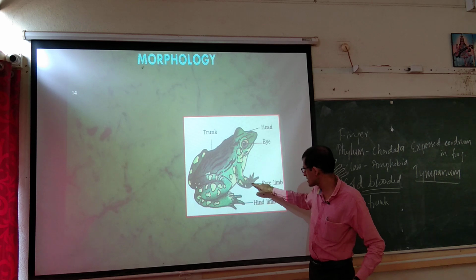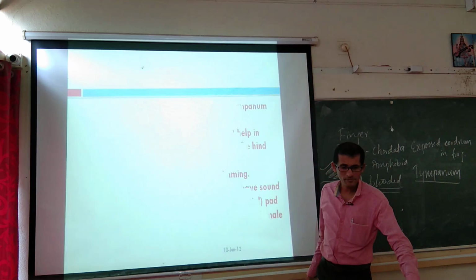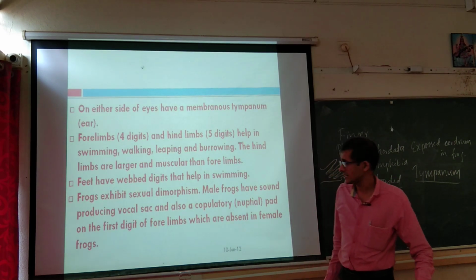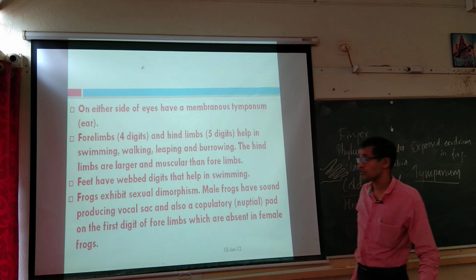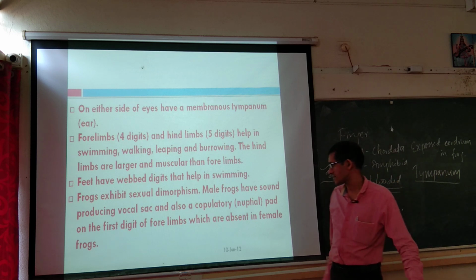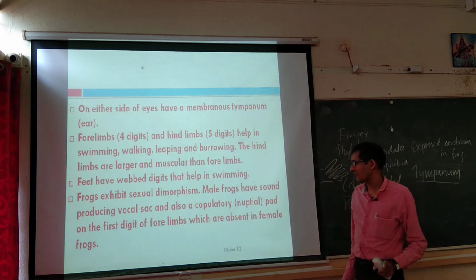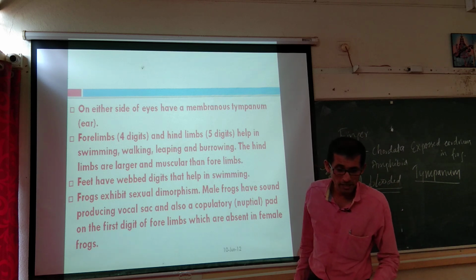But forelimb is very small, hindlimb is very big. Okay, then webbed foot, webbed digits, that help in swimming. Frogs exhibit sexual dimorphism, that is male frogs have sound producing vocal sac and also have a copulatory pad on the first digit of the forelimb, which are absent in the female frog.